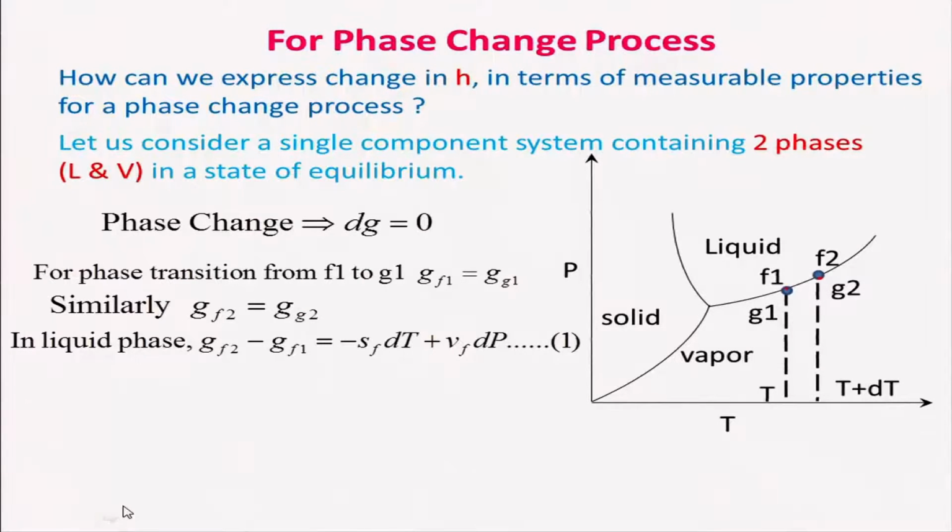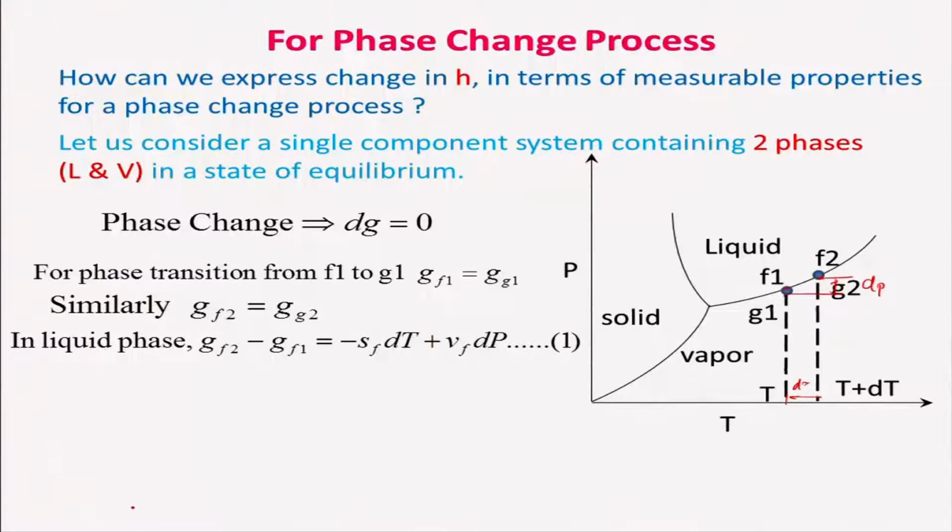So, we know that for the liquid phase GF2 minus GF1 is equal to SF dT plus Vf dP. If you look, there is some change in temperature here between these two, this is dT, and this is nothing but dP, the change in pressure.